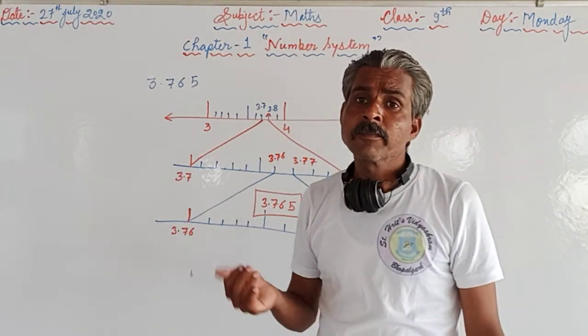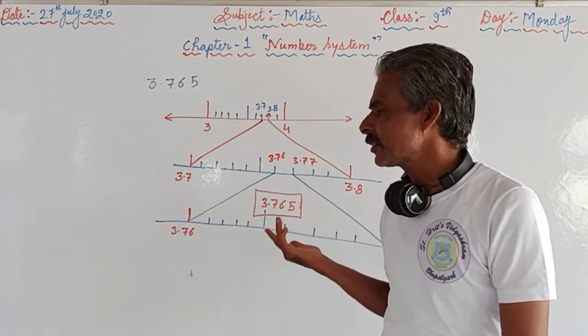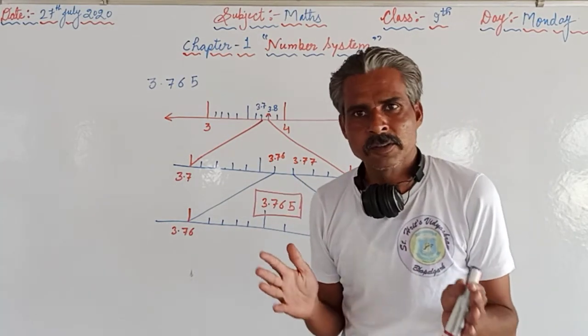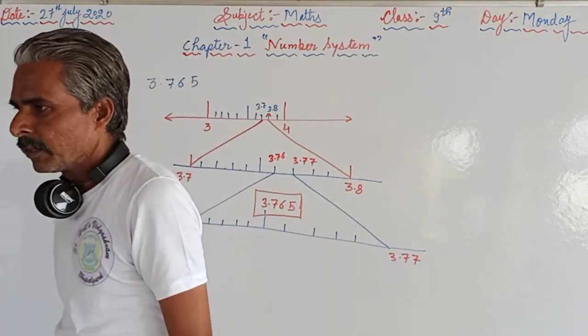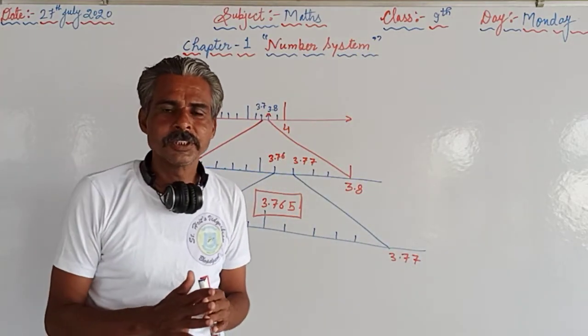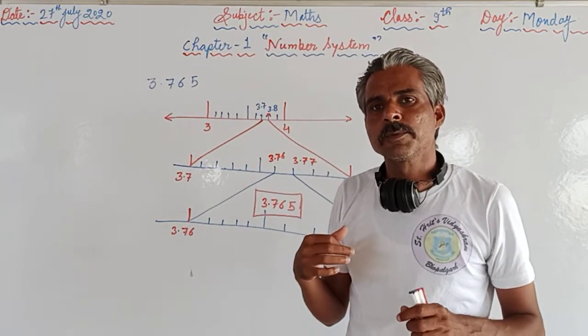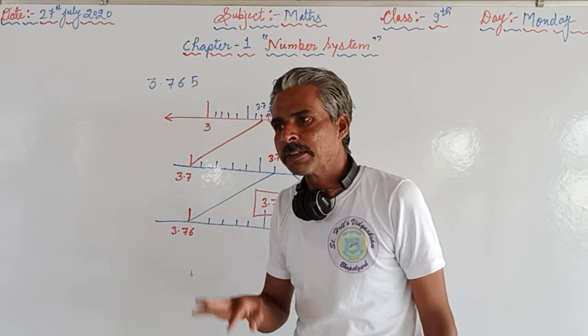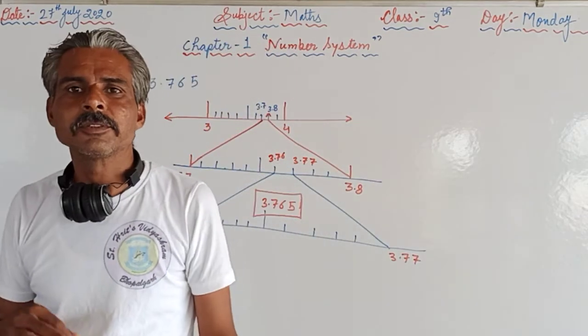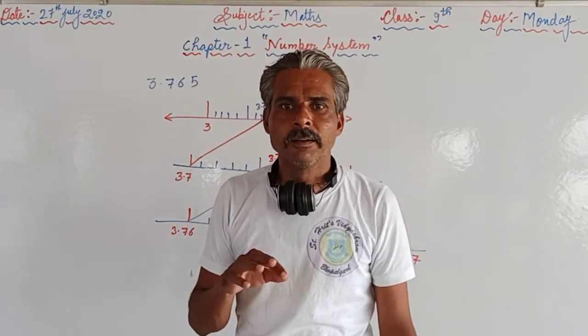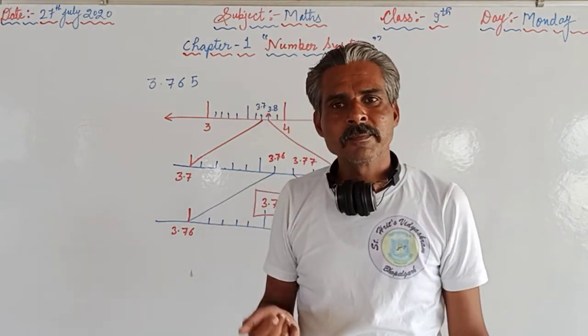So as I told you previously, this topic has been eliminated from your syllabus for this year only, but we have discussed the remaining all things of this chapter. At the same time, today we will provide you the worksheet related to chapter number 1, that is number system. First of all, you are supposed to try all the questions given in your textbook. Afterwards, you are supposed to try the questions which are given in the worksheet provided by the school site.